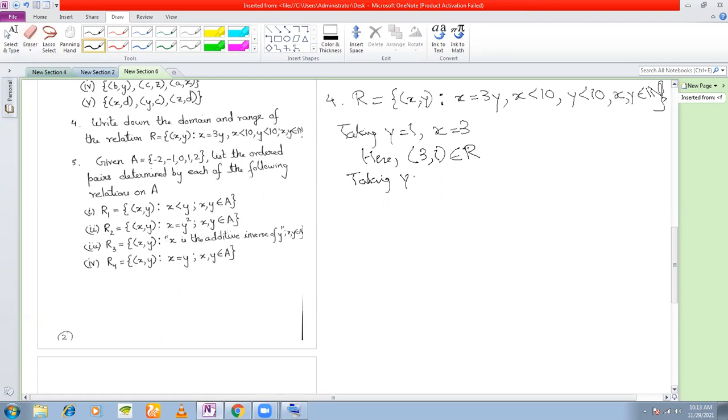Let us take y equal to 2. What is the value of x? 6, right?